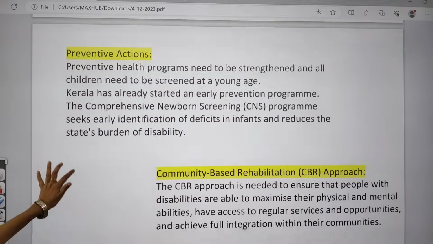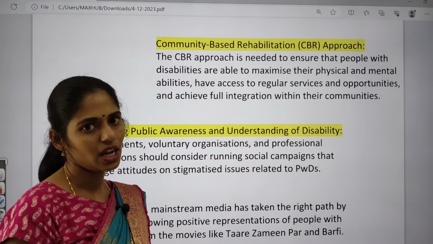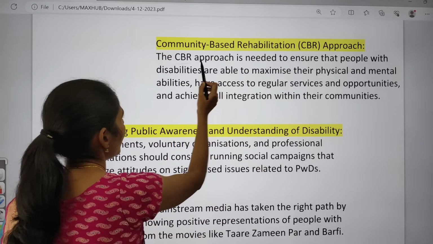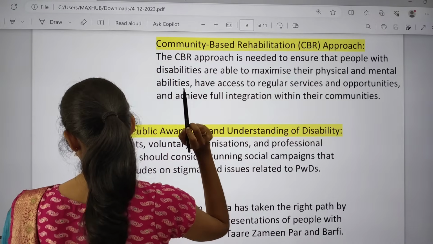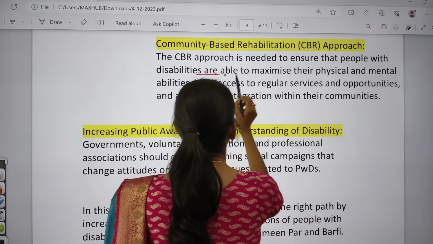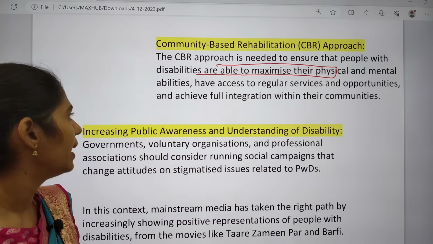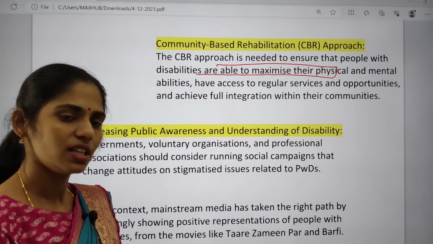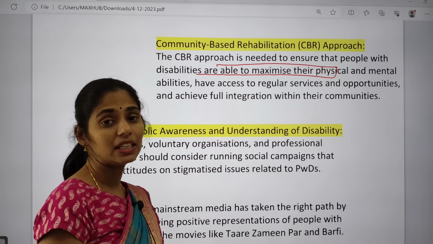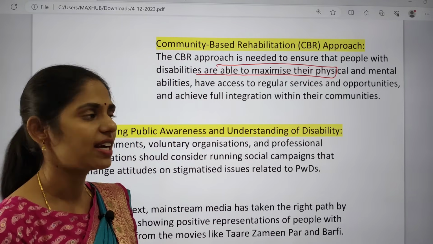And we can even focus on a community based rehabilitation approach. The CBR approach is needed to ensure that people with disabilities are able to maximize their physical and mental abilities. For example, if they get some services and opportunities, they can automatically improve themselves and prove themselves, right?